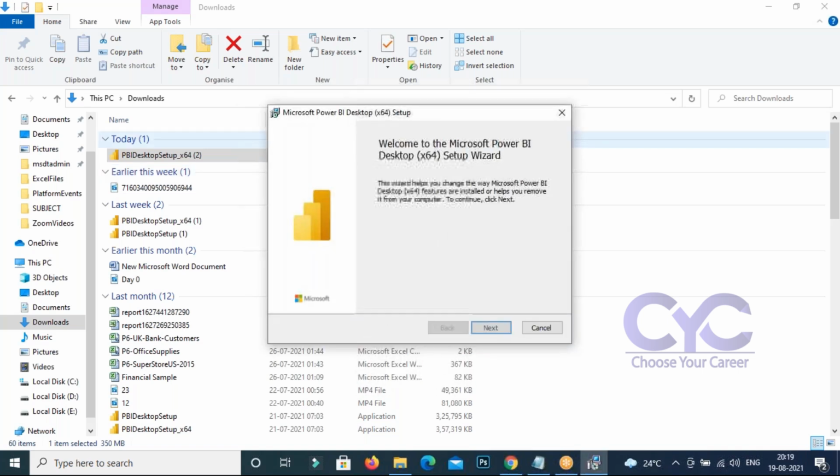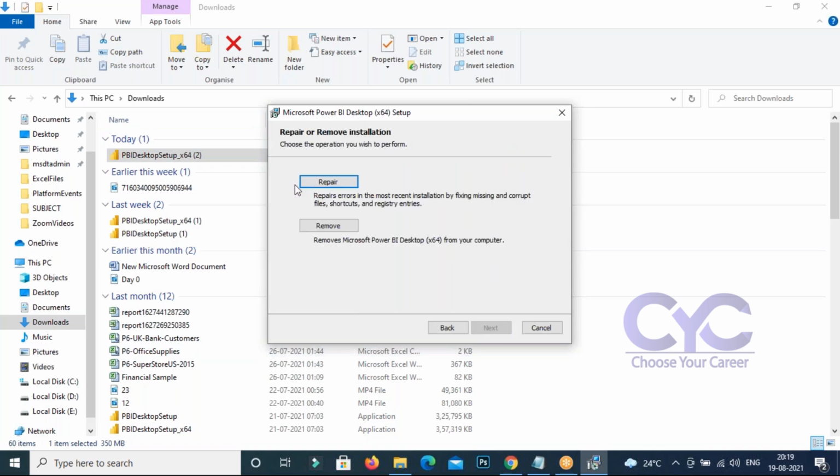Once you install it, see that it is taking time. Next, it is going to open a dialog box like this. Go to the next. Already it is installed on my desktop, that's why it is asking for repair. But in your system, it is not going to ask for repair. Do you want to repair that? It is better to say repair if it is existing already. After that, go to next, finish.